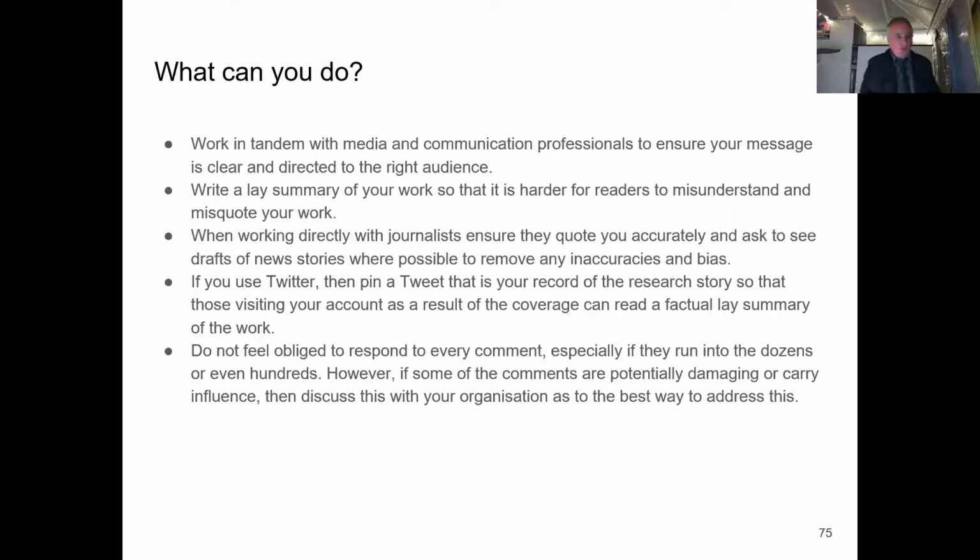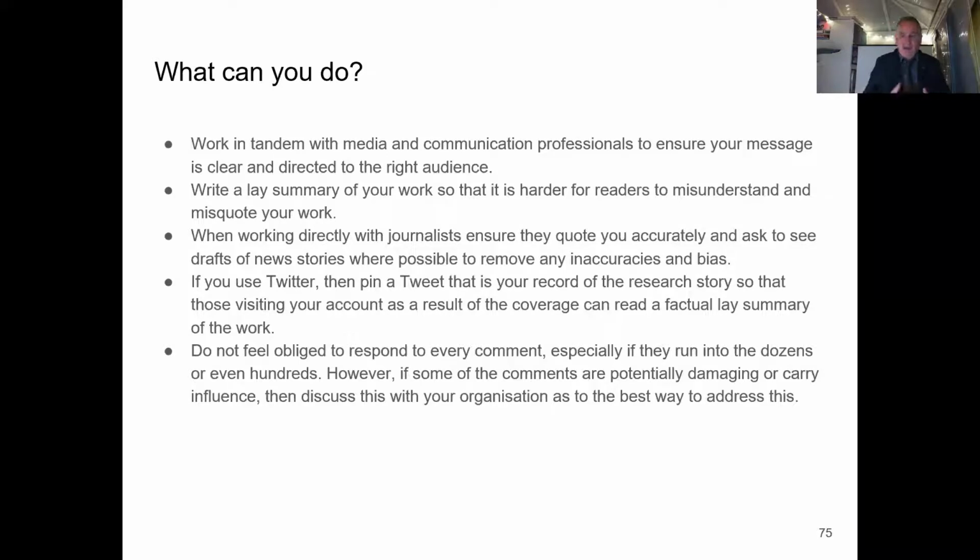So when you work with journalists, ensure they quote you accurately. Ask to see drafts of news stories where possible and remove any inaccuracies and bias. And that's also when you're working with people who may be producing blogs. Try and retain some of the power in that relationship. If you're using Twitter, pin a tweet that is a record of the research story. So that's a tweet that will always stay at the top of your Twitter feed, so those who come and visit your account as a result of the coverage can read the factual lay summary of the work.